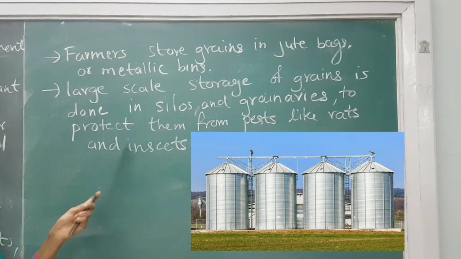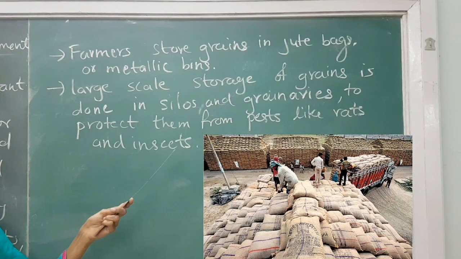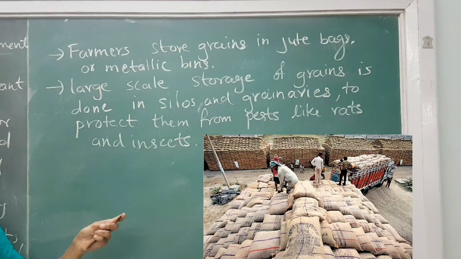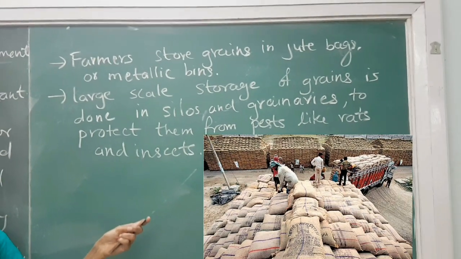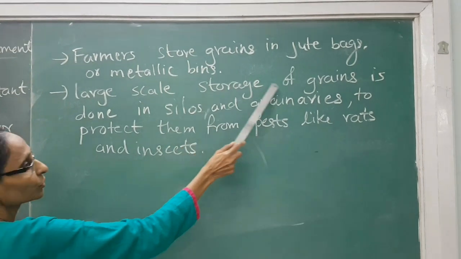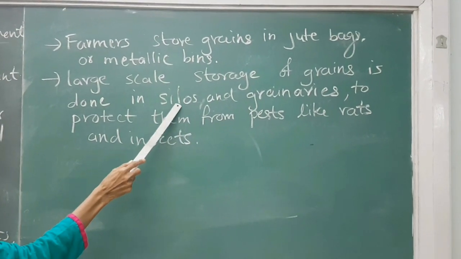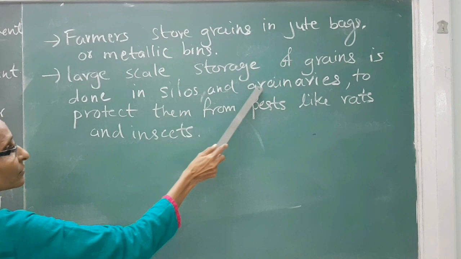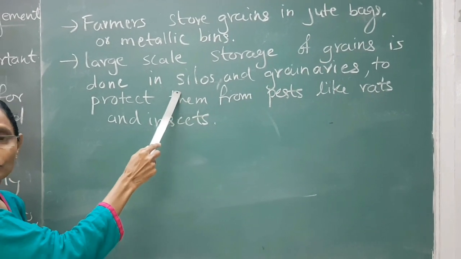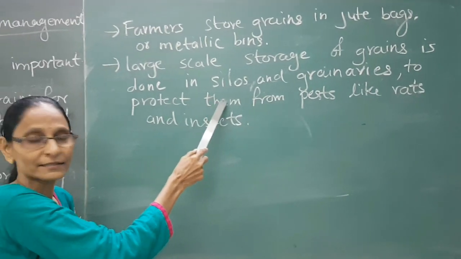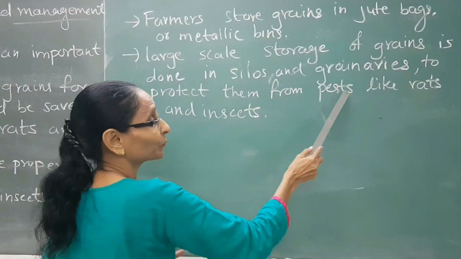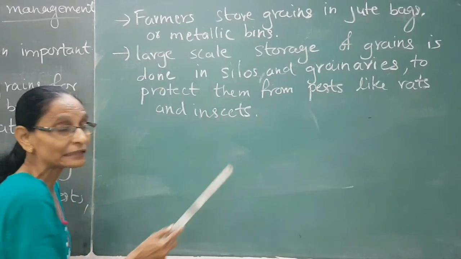And even you can see granaries. See granaries, so many jute bags are stored in a big godown. It is known as a granary. Can you see in the picture? So large scale storage of grain is done in silos and granaries. This is done by the Food Corporation of India, on a very large scale. And it protects them from what? Pests like rats and insects.